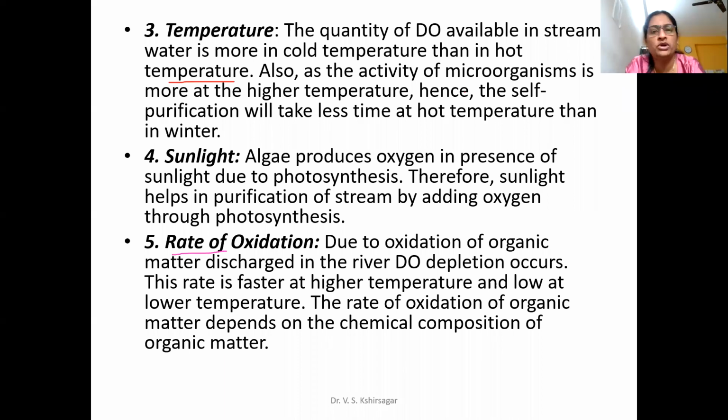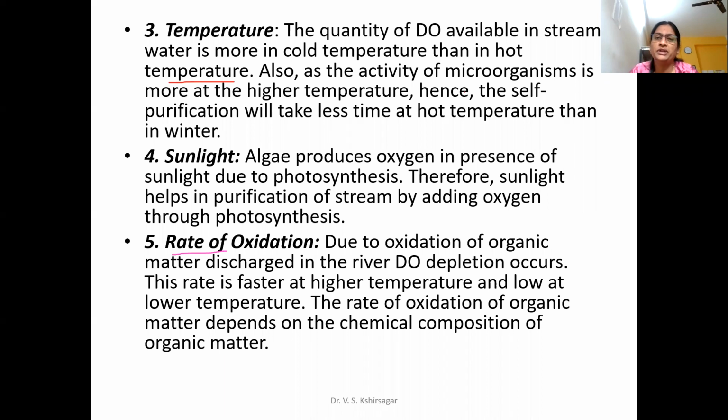Which type of water are we discussing? River water. So in the river, how much will the temperature increase? If there is a small quantity of water and a very high atmospheric temperature, it may rise up to 30-35 degrees Celsius. So it is not directly going to reduce the dissolved oxygen level in the water, but that is possible up to some extent.